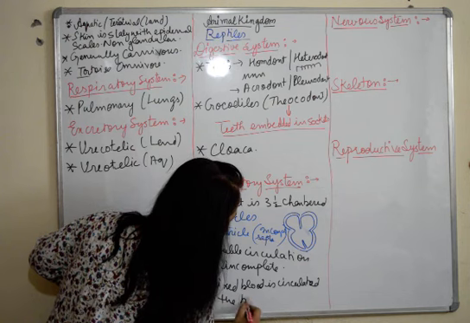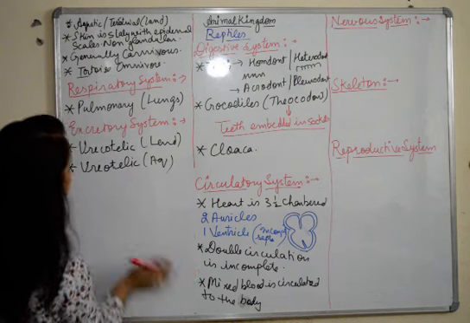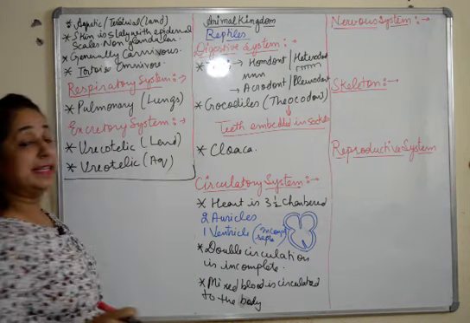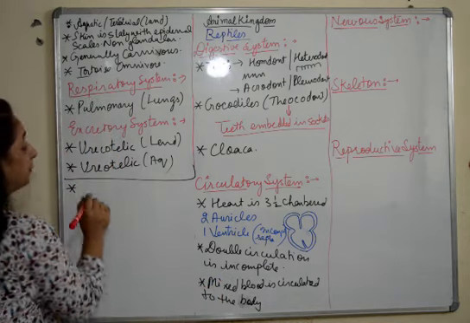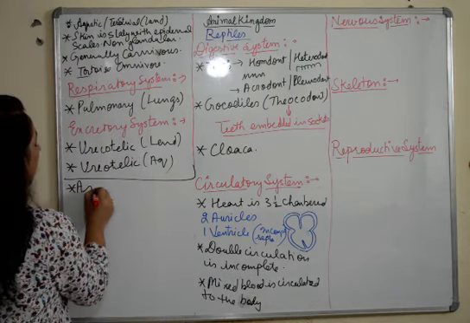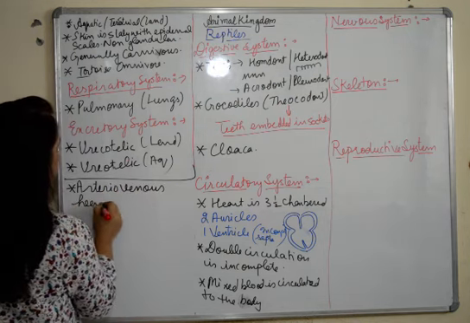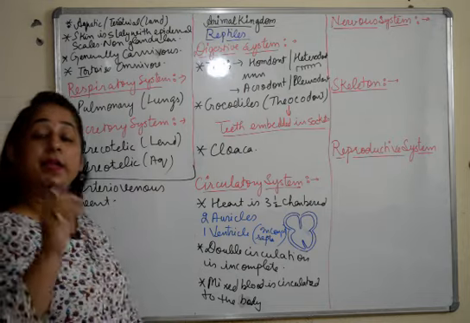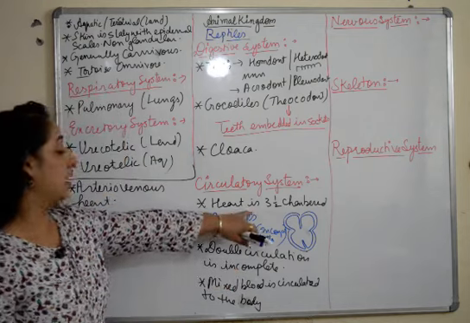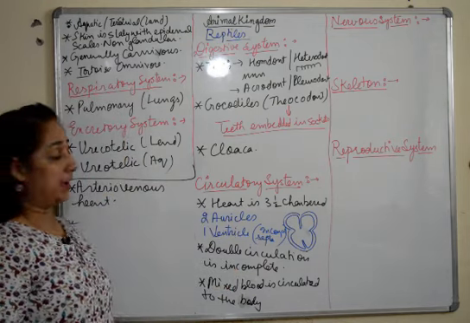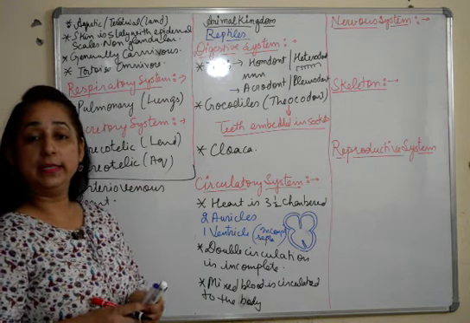and if you remember in the amphibians, if you remember, in case of amphibians, when the mixed blood was supplied, that type of heart was known as arteriovenous heart. So arteriovenous heart is present, wherein deoxygenated blood is supplied to the whole of the body. The heart is 3.5 chambered here. Fine. So these are the main characteristics of the circulatory system.